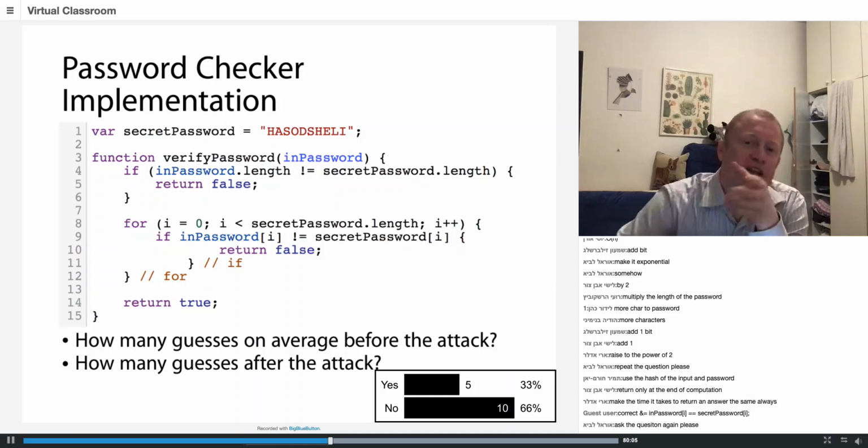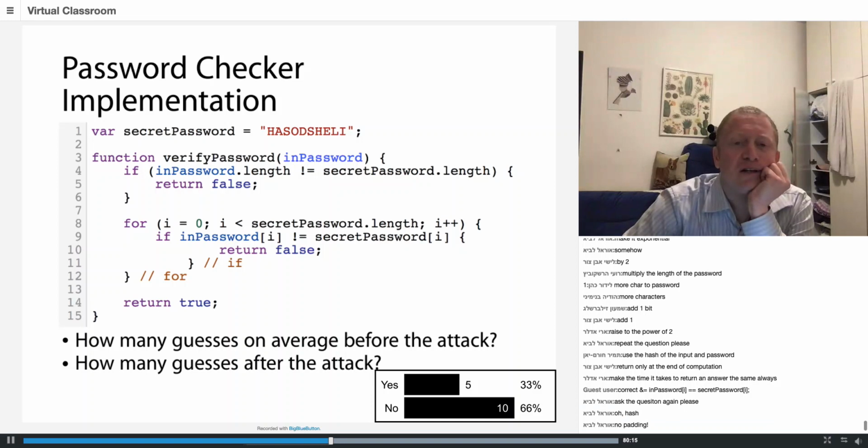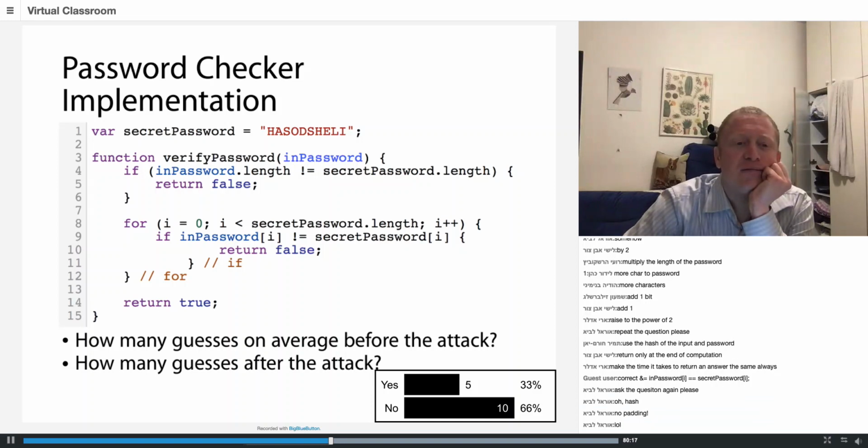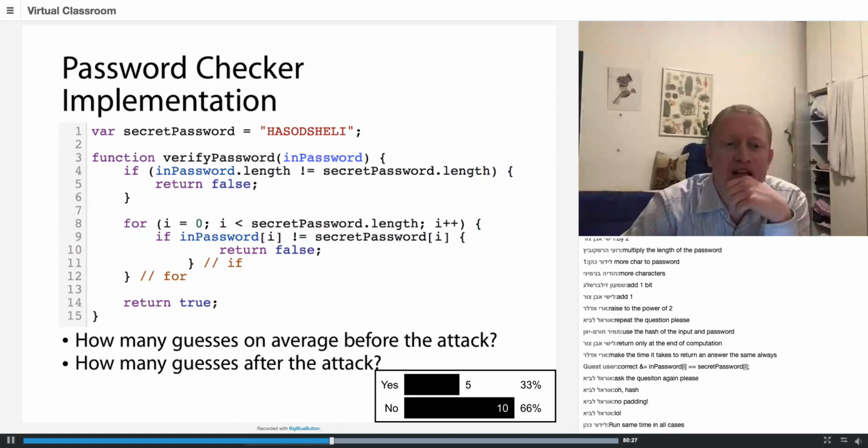Can you suggest any changes to this function to make my password checker secure against timing attacks? Any tricks? Okay. Hash padding. If you have something in your text box, just finish typing, and then I'll read everything and react to it.